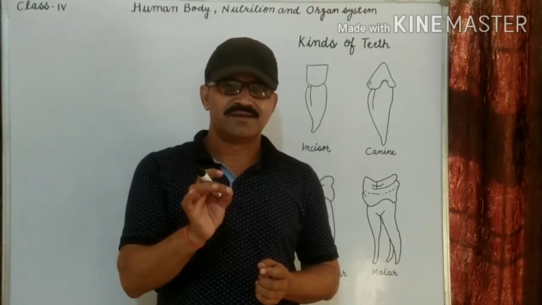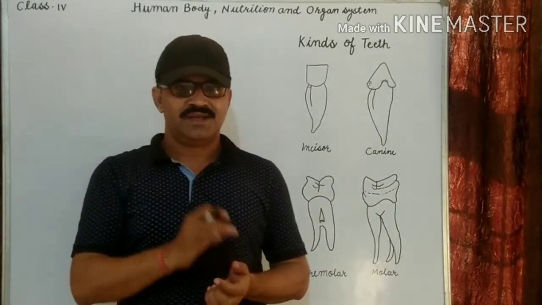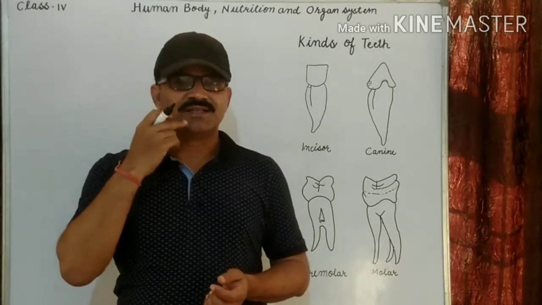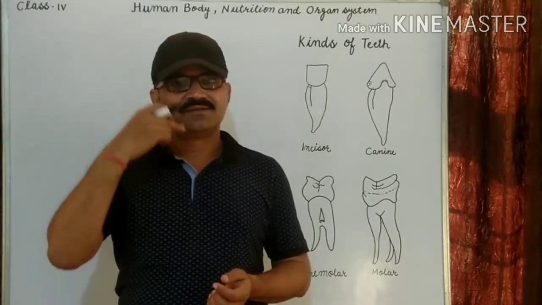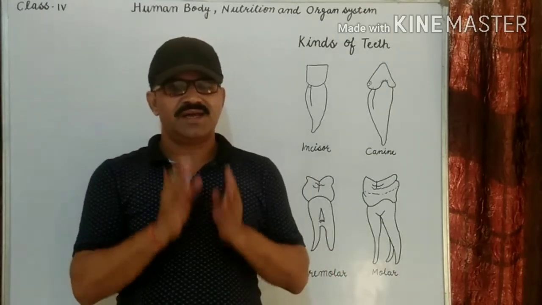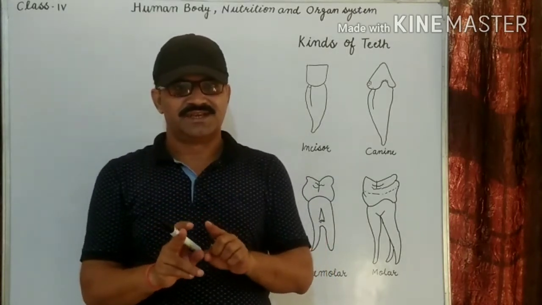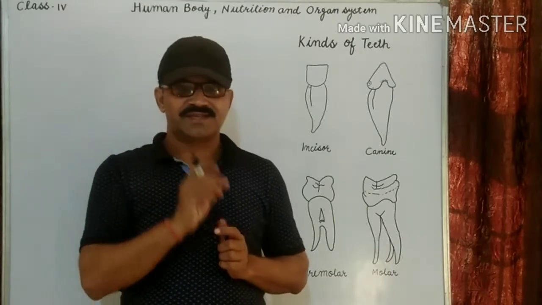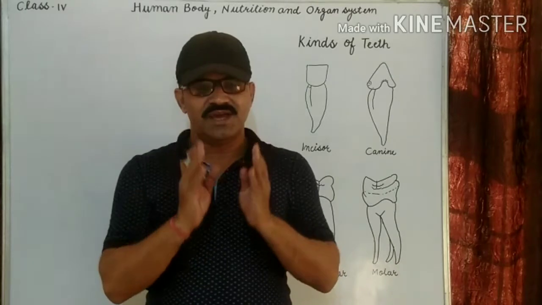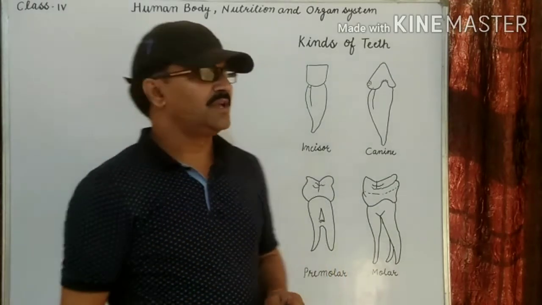Every adult above 20 years old usually has a set of 32 teeth: 16 in the lower jaw and 16 in the upper jaw. The upper and lower jaw have different kinds of teeth. The third and final set of molars are called wisdom teeth. They appear at the age of 20. Clear? Now we are talking about kinds of teeth.